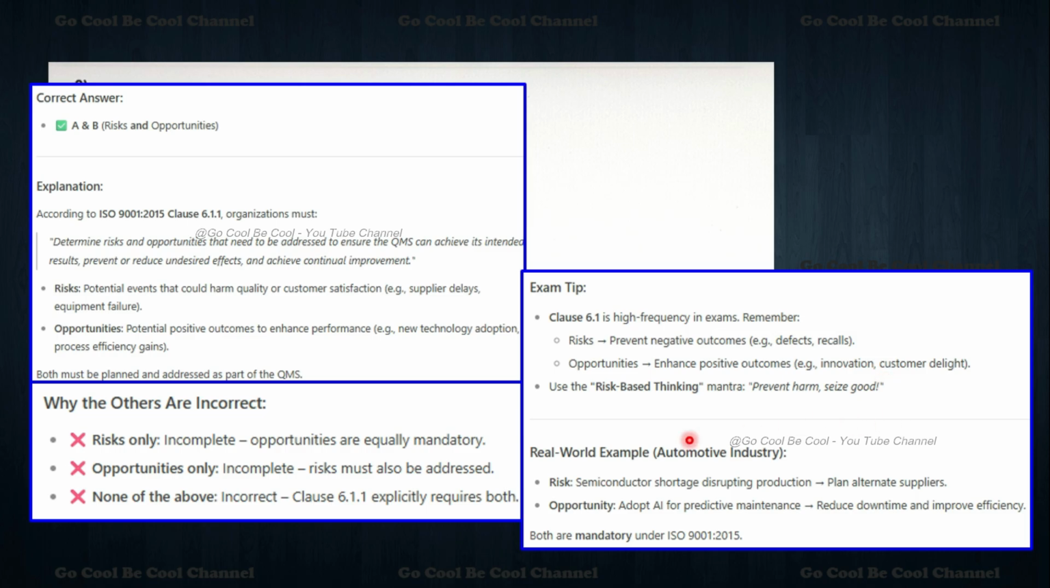Next one is real world examples. In the automotive industry, generally we talk about the risk of semiconductor shortage disrupting production, so plan an alternative supplier. Opportunity is to adopt AI for predictive maintenance, reduce downtime, and improve efficiency. So this is what is supposed to be. Both are mandatory for ISO 9001:2015. This is how the exam is supposed to be, so we have to choose the answer wisely.